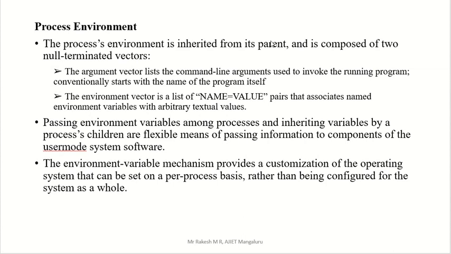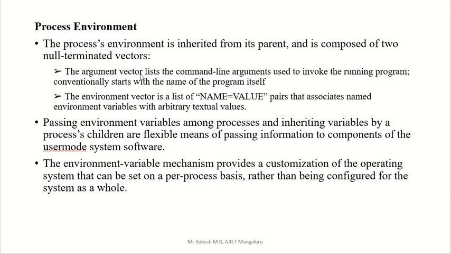That is mainly what we see in Unix. Everything comes from parent to child, the address space or address region, everything. The argument vector list is one null-terminated vector, and they have given two, so one is the argument vector and another is the environment vector.